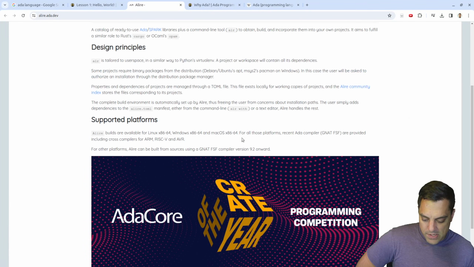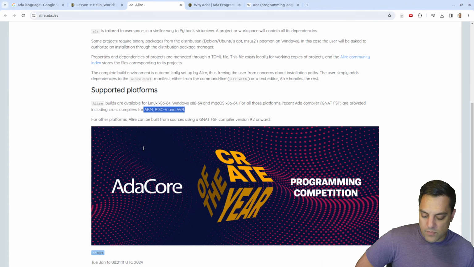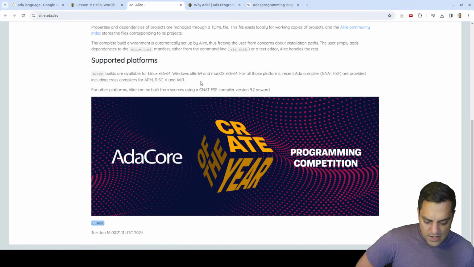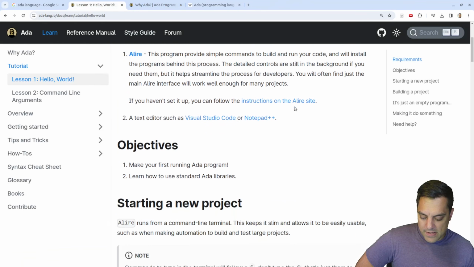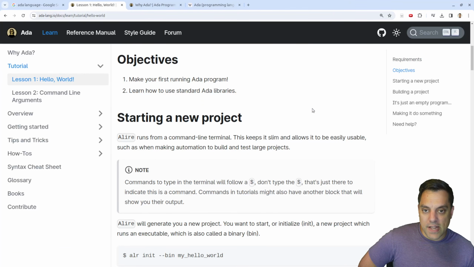Let's see here. It looks like supported platforms: Mac, Linux, Windows. That's pretty much all I need personally. But it's also got cross compilers for ARM, RISC-V, and AVR, which I don't know what that is. So interesting. Anyways, let's go ahead here. Let's write our first Ada program.